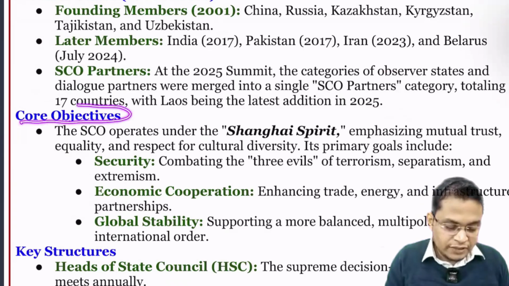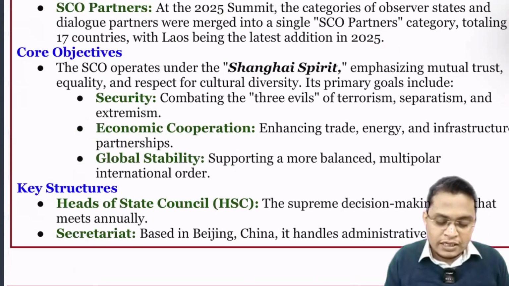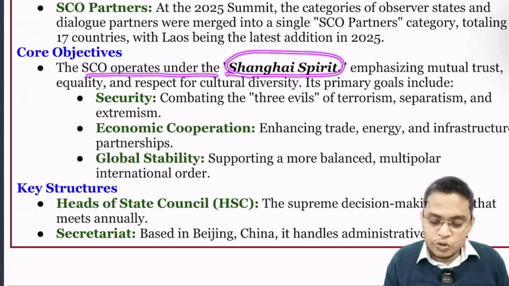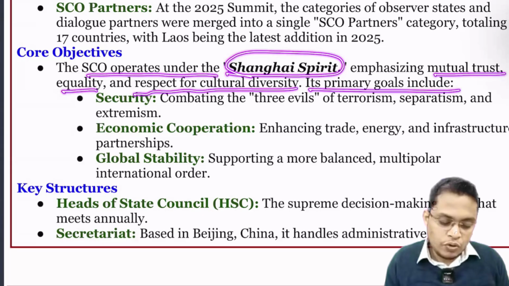So next is core objective. So what are the core objectives of the Shanghai Cooperation Organization? SCO operates on the Shanghai spirit. So what is the spirit? Mutual trust, equality, respect for cultural diversity. Its primary goal includes security.